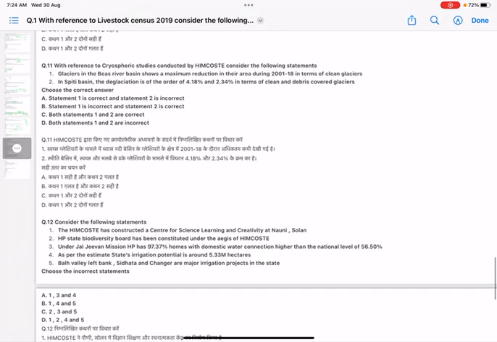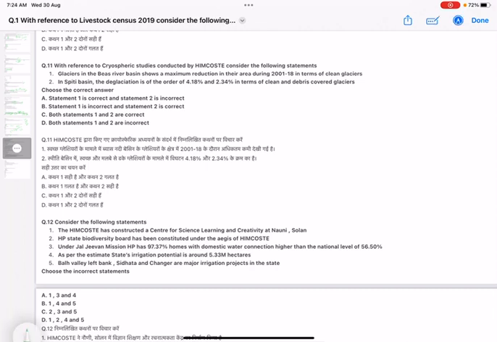Question number 11. With reference to the cryospheric studies conducted by HIMCOST, consider the following statements. HIMCOST is the body in Himachal Pradesh established for science, technology and environment studies. Statement 1 is glaciers in the Beas River Basin show a maximum reduction in their area during 2001 to 18 in terms of clean glaciers.